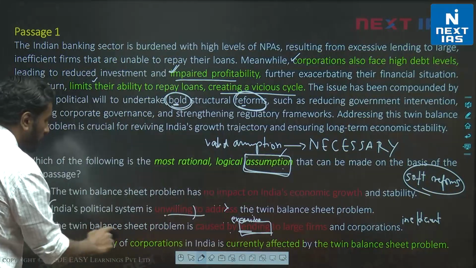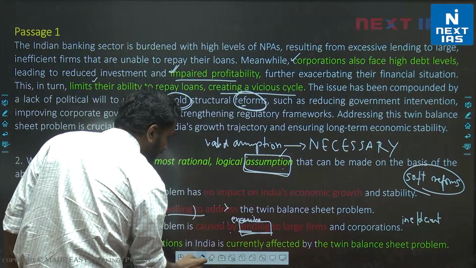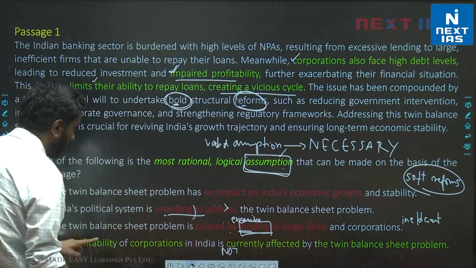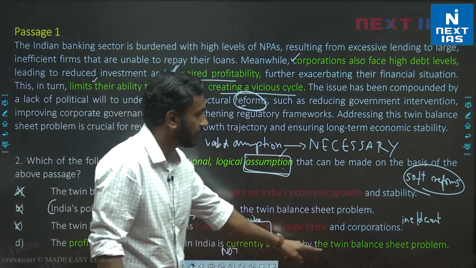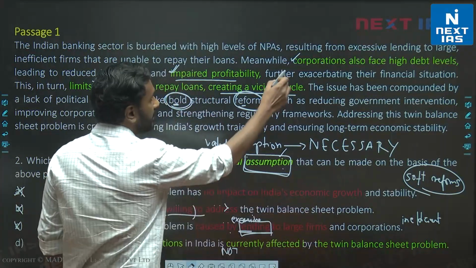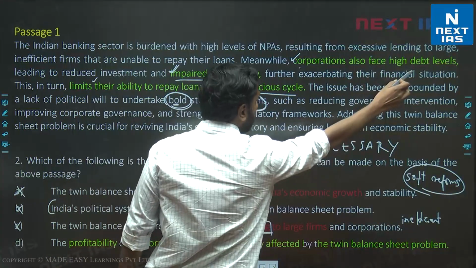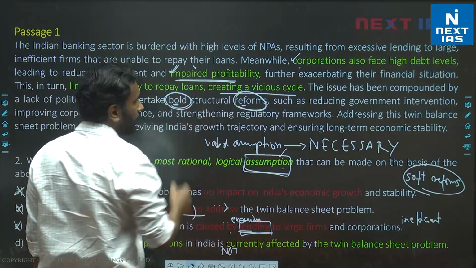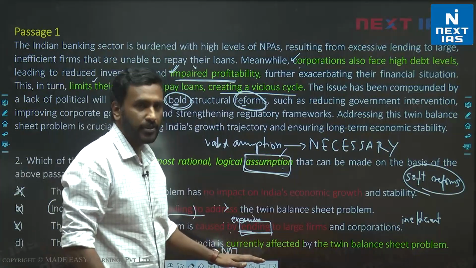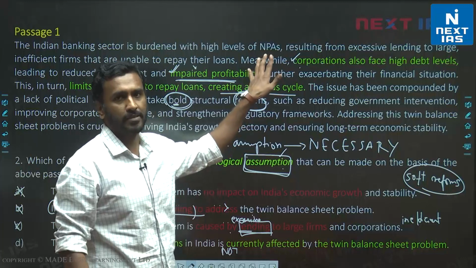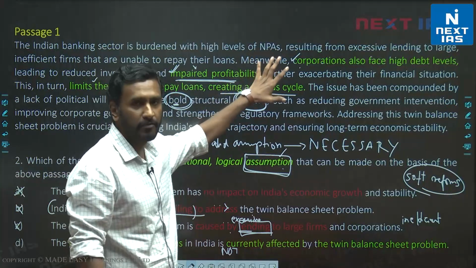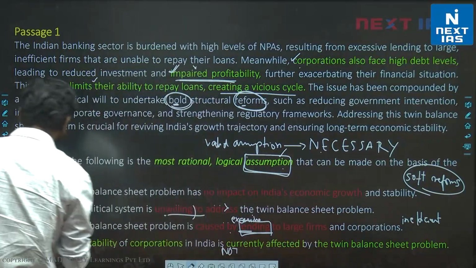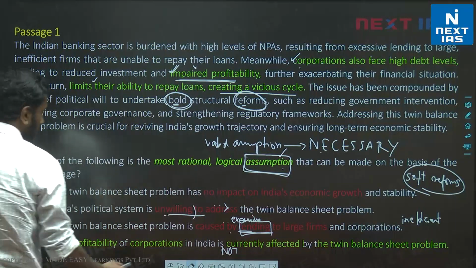If I say the profitability of corporations is not currently affected by the twin balance sheet problem, this logic that corporations also face high debt levels and impaired profitability would also get negated. So a valid assumption is necessary for the passage to exist in the way in which it was presented. So remember, a valid assumption is necessary for the passage to exist. D is the correct choice for question number 2.